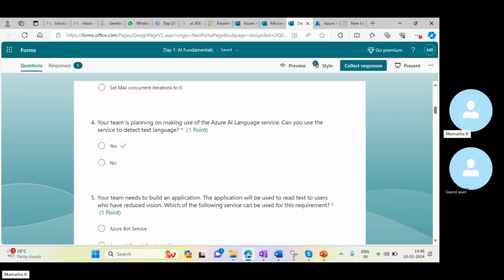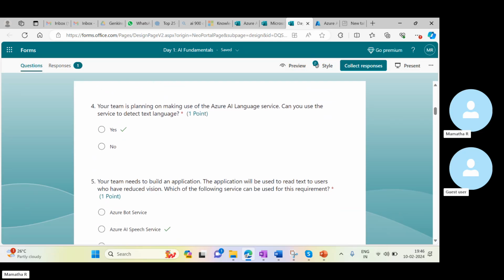So as such, your team is planning to make use of Azure AI Language service. Can you use the service to detect the text language? So usually when we are planning to use any language services, whenever a language service comes, Azure AI Language services is there. They will be using NLP. So they're asking whether they can also detect text language as well. Actually, it is possible.